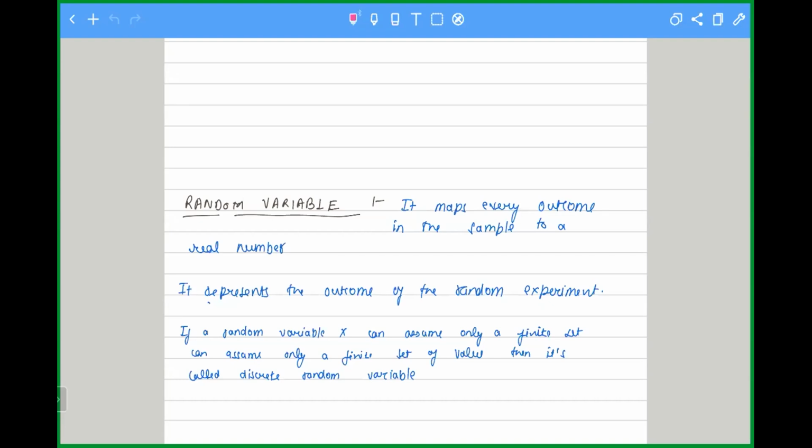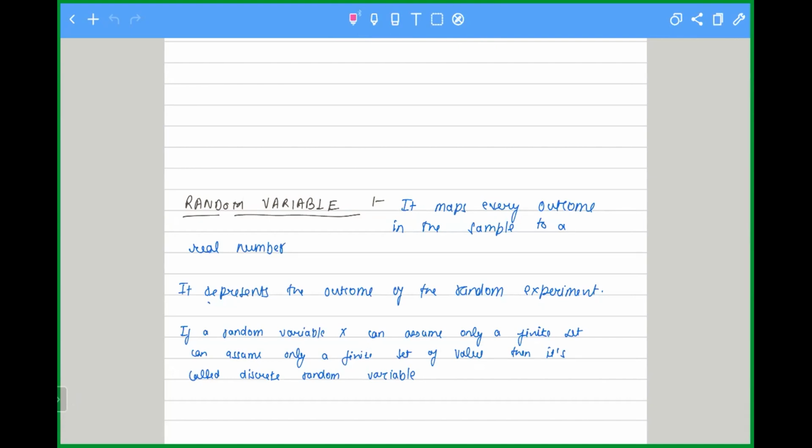So let's start. We have a random variable. What it does is map every outcome in the sample space to a real number. If a random variable X can assume only a finite set of values, then it's called a discrete random variable. For example, success and failure. If tomorrow there is a match, one team is going to lose and one team is going to win. So there are only two possible outcomes: one is winning and the other is losing.